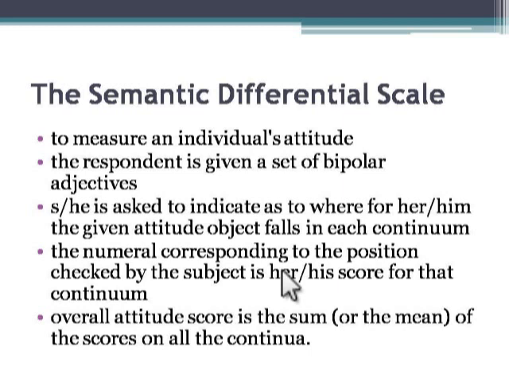When we develop such a scale, if we want to measure an individual's attitude, we give them this bipolar adjective set and ask them to indicate where their attitude falls on each continuum, and the number chosen by him or her is his or her score on that continuum, and the overall attitude score is the sum of all scores on all continua. So it's a very simple scale.